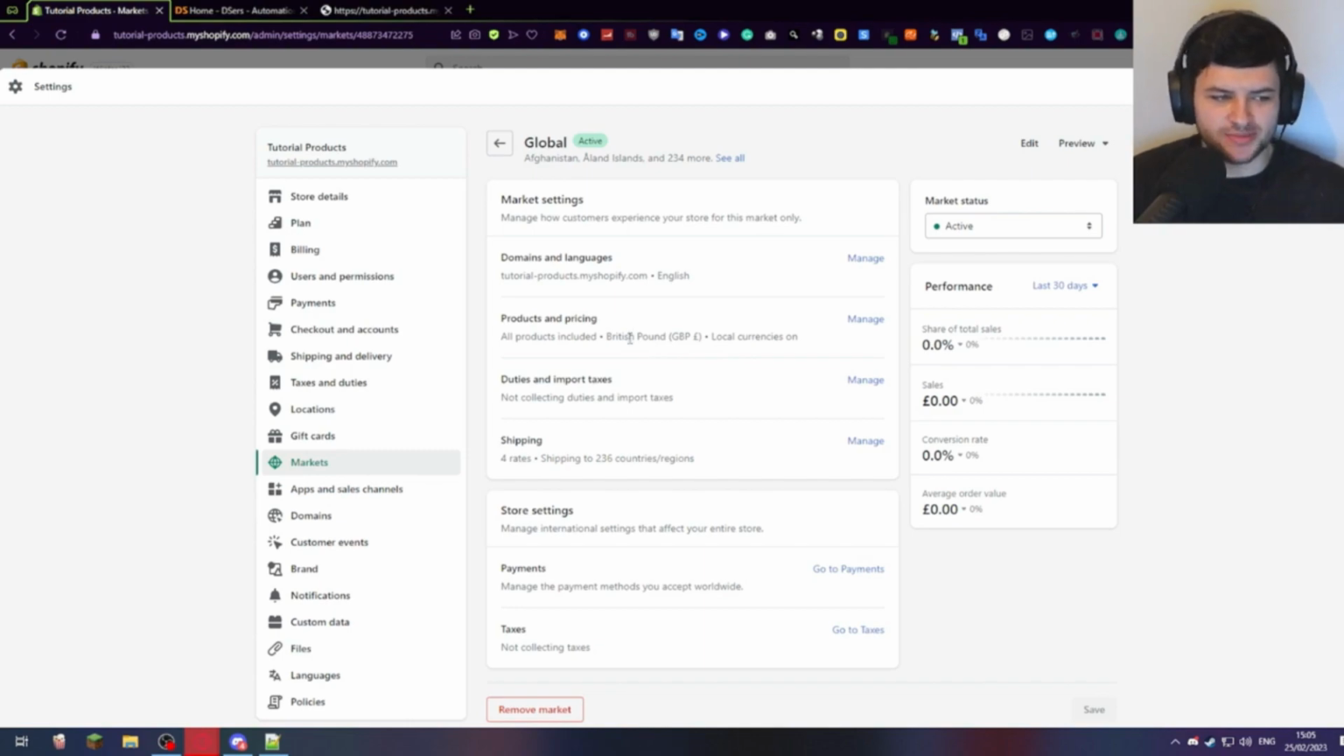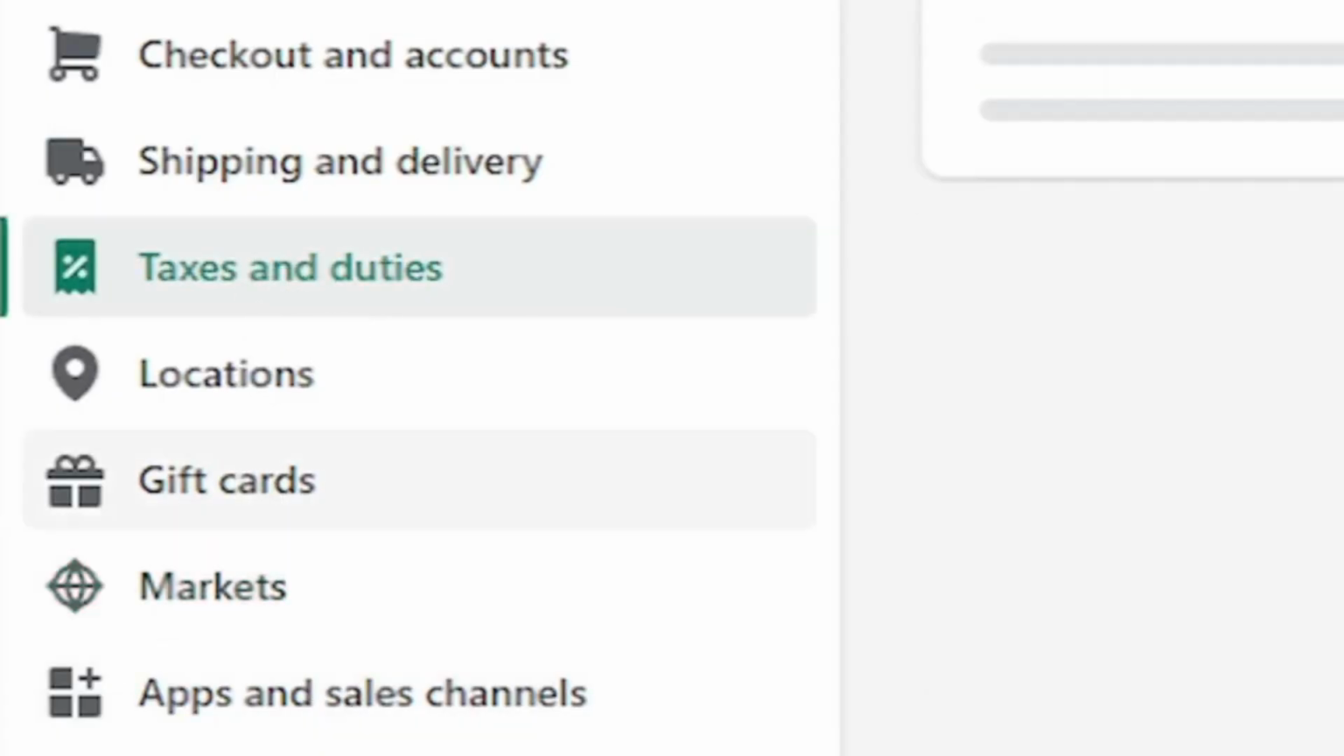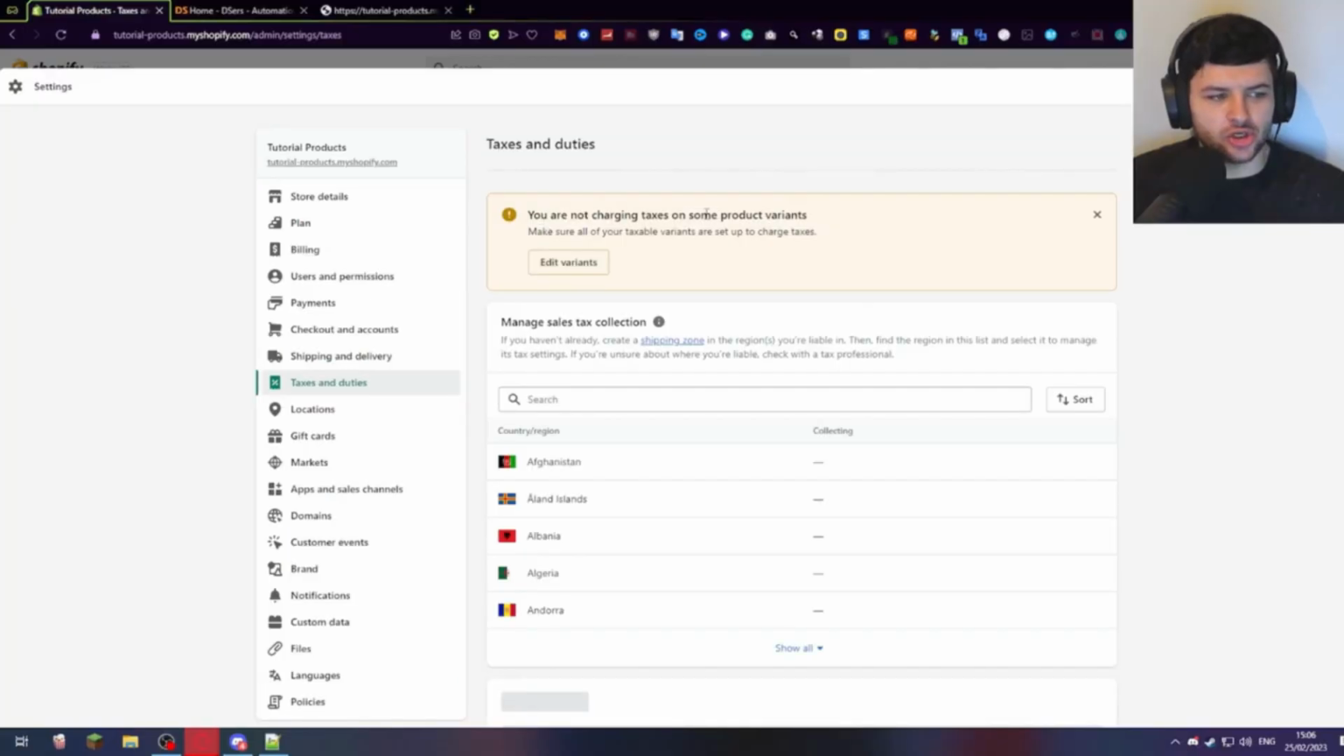Now if you want to further customize this yourself, you can change products and pricing, duties and import taxes, which we're going to have a look at now, and different shipping rates. You can further customize what we sell up, payments and taxes. Okay, so let's go to taxes and duties next. And it says you're not charging tax on some product variants. Make sure all your taxable variants are set up to charge taxes.